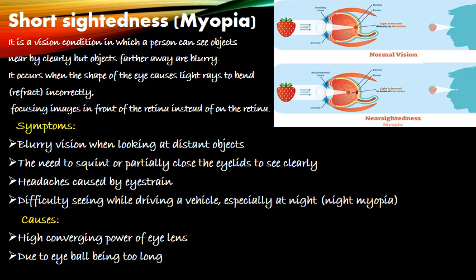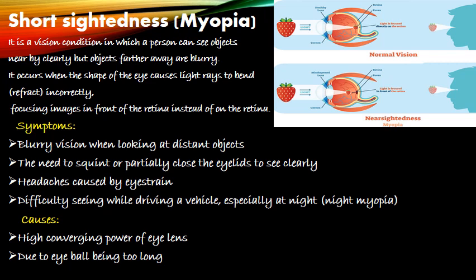So what are the causes of myopia? High converging power and the eyeball becoming too long. And what is the result of high converging power? The focal length becomes shorter, and because of this the image will be formed in front of the retina, which a person cannot see clearly. When can a person see clearly? The image should be formed on the retina, only then it is called normal vision. So in case of myopia, the image is formed in front of the retina.